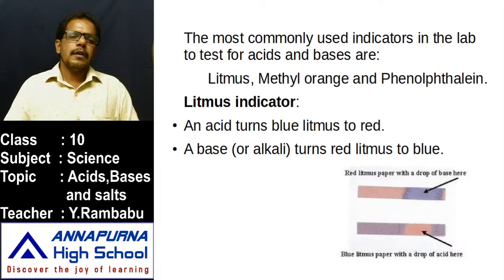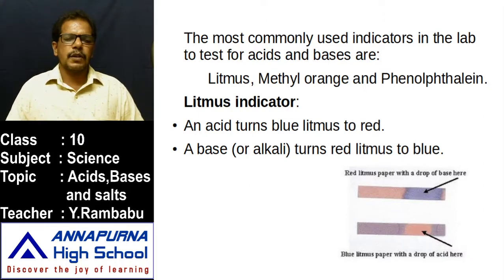Mostly we use litmus papers, that means strips of paper. These litmus papers are in two colors. One is blue and the other is red. Which is in blue color, that is blue litmus paper. Which is in red color, that is red litmus paper. So to test whether it is an acid or base, collect different substances that are available. That means what we use for eating or drinking purposes, or what is available in our lab. Like that, collect different samples.